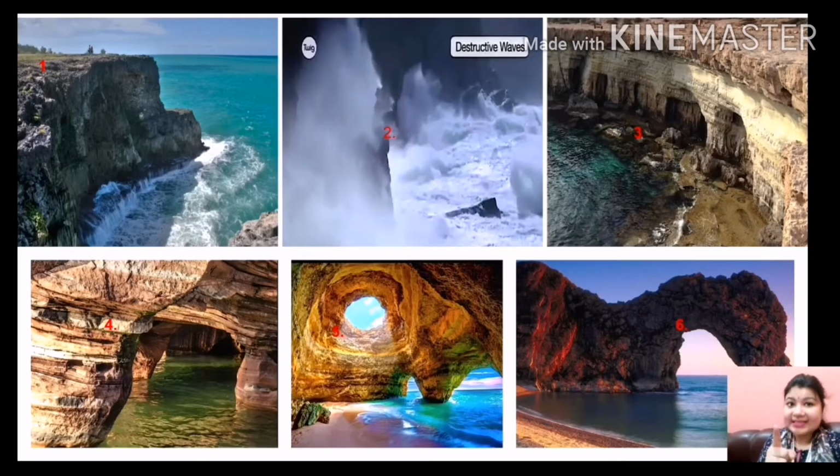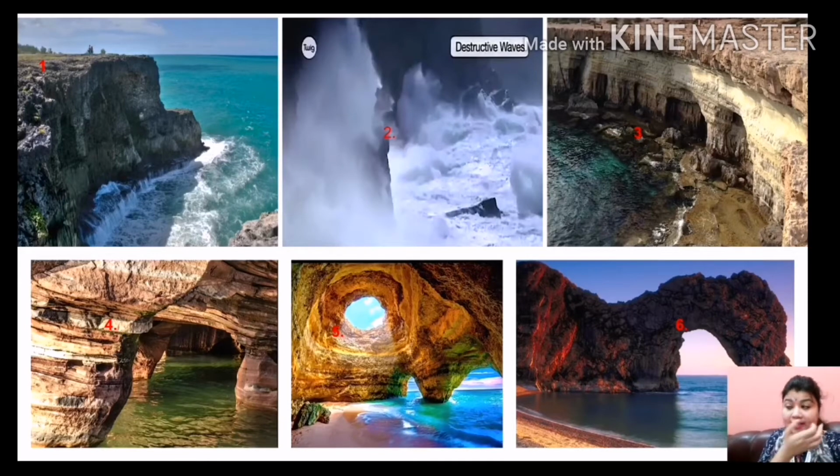In this sea cliff, the destructional waves keep on striking, a continuous strike of these waves on the sea cliff or on the rock which I am showing in the picture. As a result, cracks develop on these rocks,